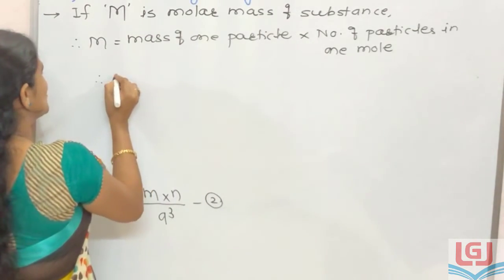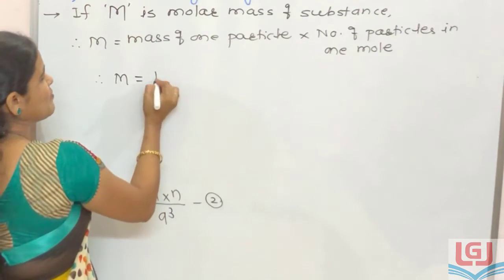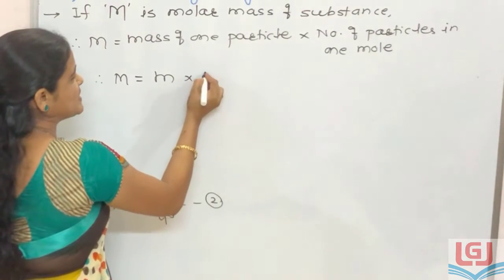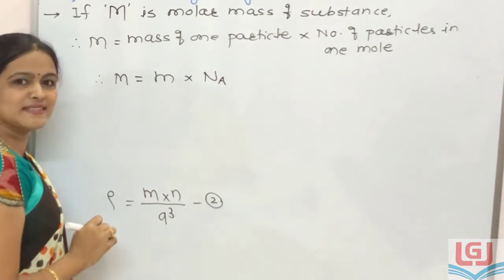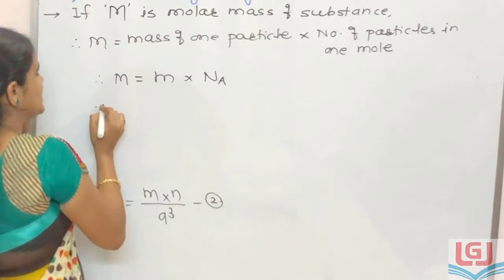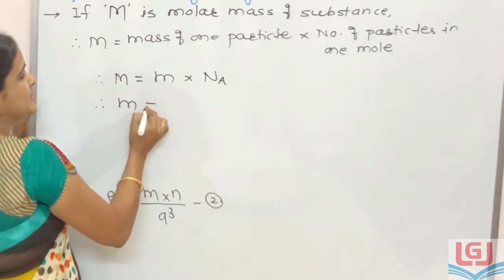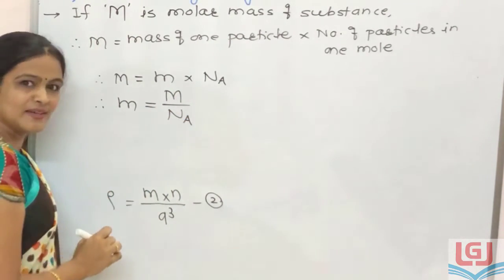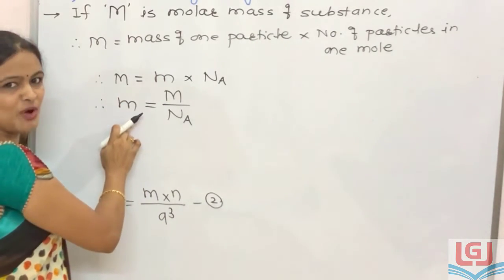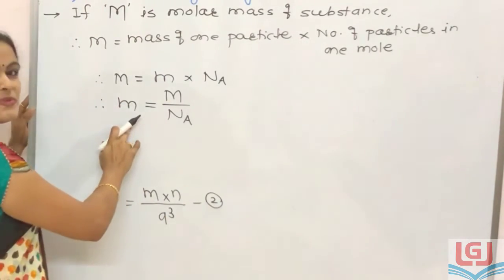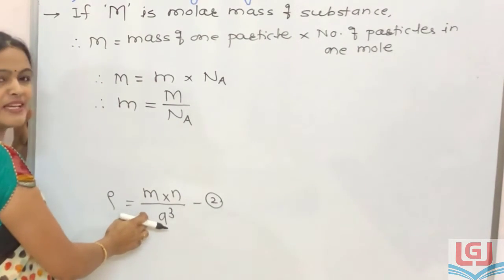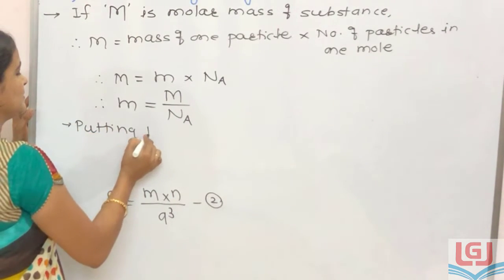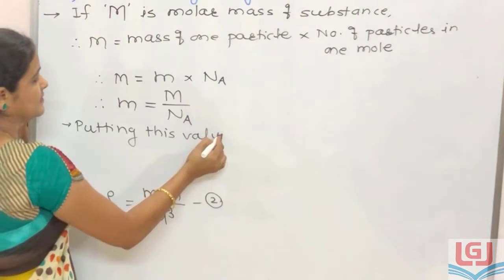Therefore, we can write molar mass M is equal to mass of one particle, given by small m, multiplied by number of particles in 1 mole, that means Avogadro's number, Na. By rearranging this equation, we get m is equal to capital M upon Na. So here we get the value of small m. Now this value of small m is substituted in equation 2.